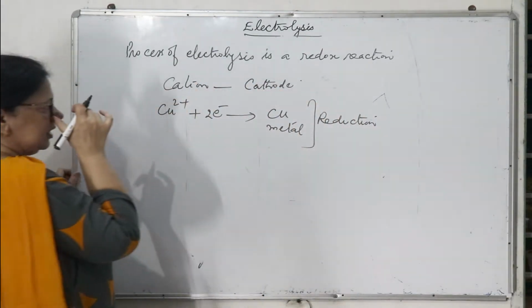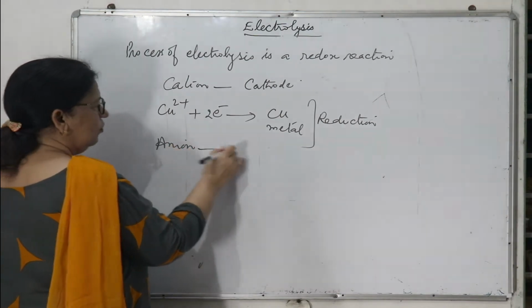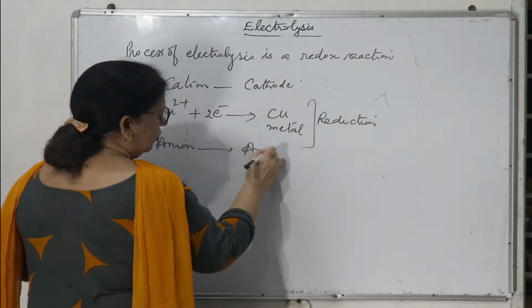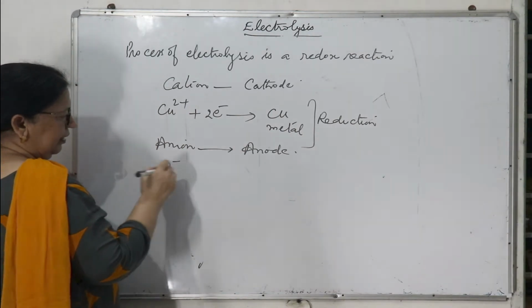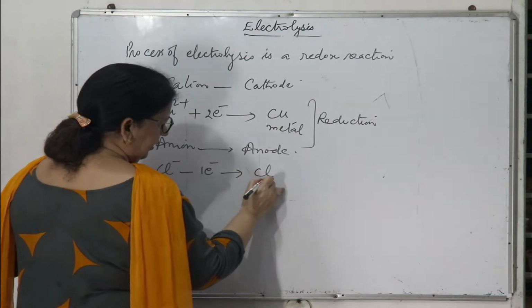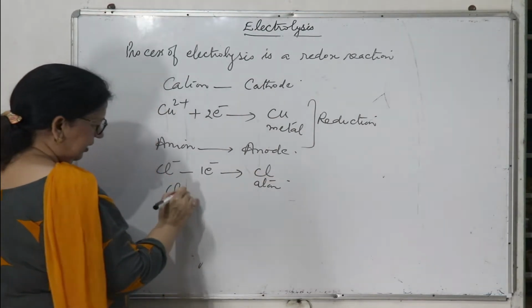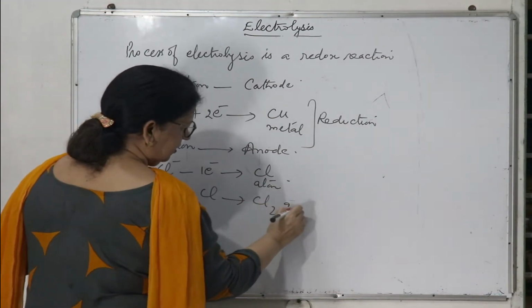So reduction takes place at the cathode and anions move towards the anode. Suppose the anion is chloride ion, it will lose 1 electron and become Cl atom, and one Cl atom combines with the other Cl atom and becomes Cl2 gas.